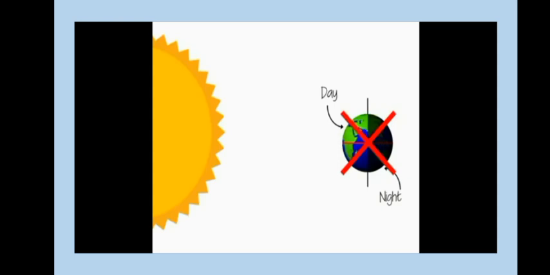No, that's not exactly what happens. If this were true, then half of the time there would be light on the earth and half the time there would be darkness. It means that there would be equal day and night all the time.